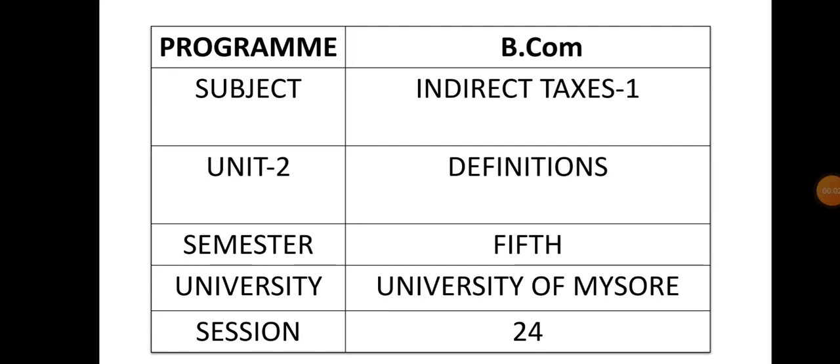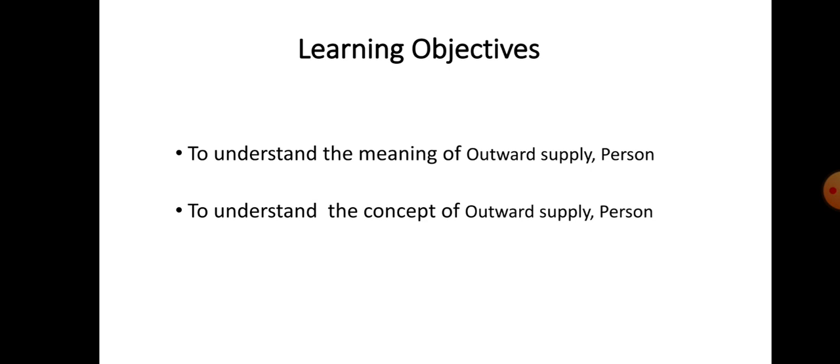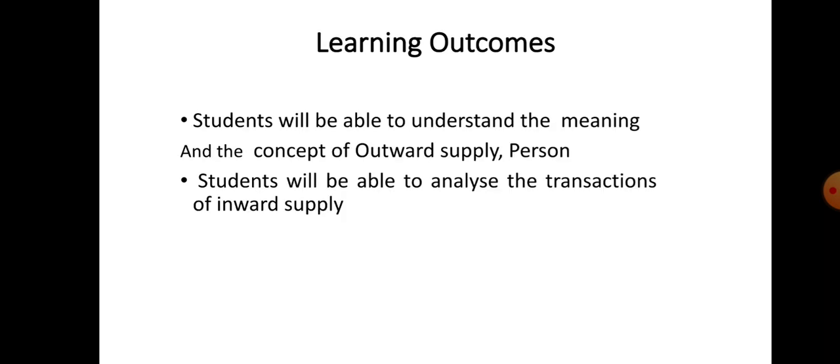Hello everyone. In this video I'm explaining the chapter definitions of the subject Indirect Tax 1, fifth semester. This unit has 24 sessions. In these definitions, the terms I'm going to talk about are outward supply and person. The learning objective is to understand the meaning and the concept. The outcome is that it helps students understand the meaning and concept of outward supply and person.